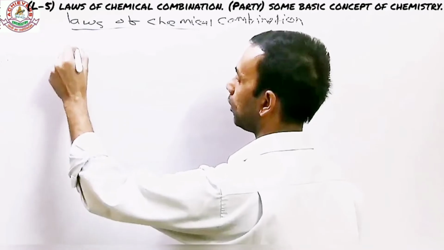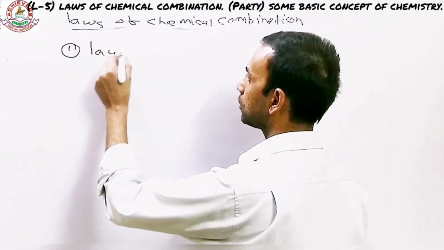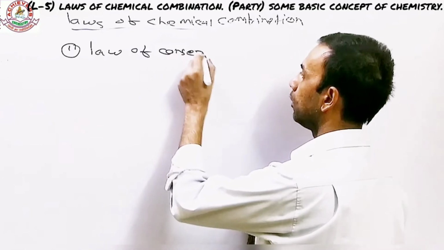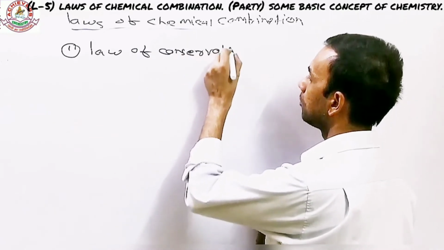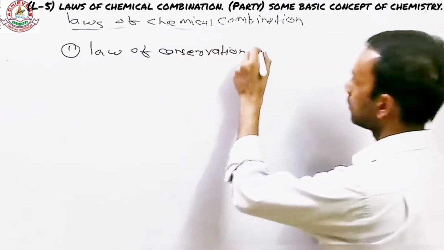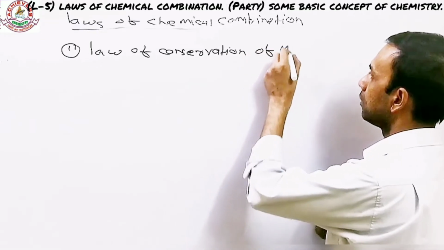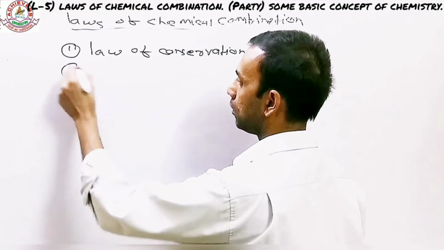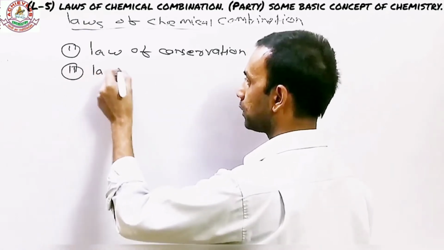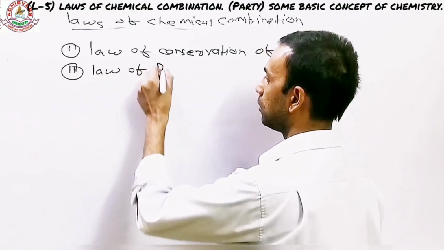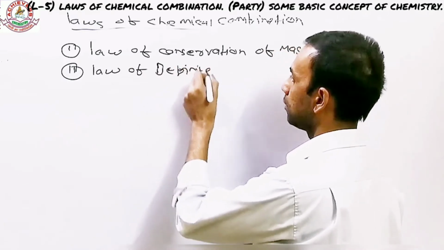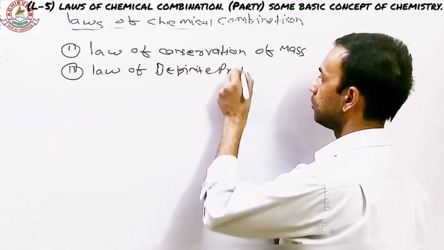The first one is called law of conservation of mass. Second one is called law of definite proportion.